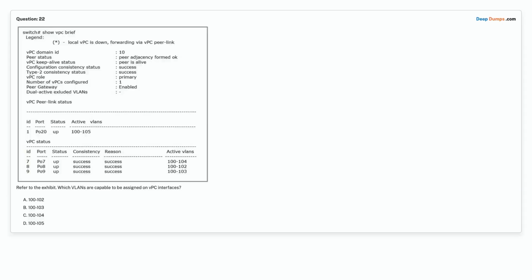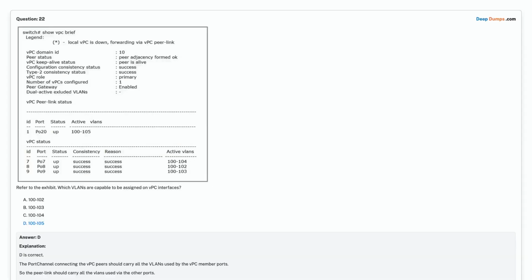Question 22. Refer to the exhibit. Which VLANs are capable to be assigned on vPC interfaces? Option A. 100 to 102. Option B. 100 to 103. Option C. 100 to 104. Option D. 100 to 105. Choose the correct answer. Correct answer is option D, 100 to 105.